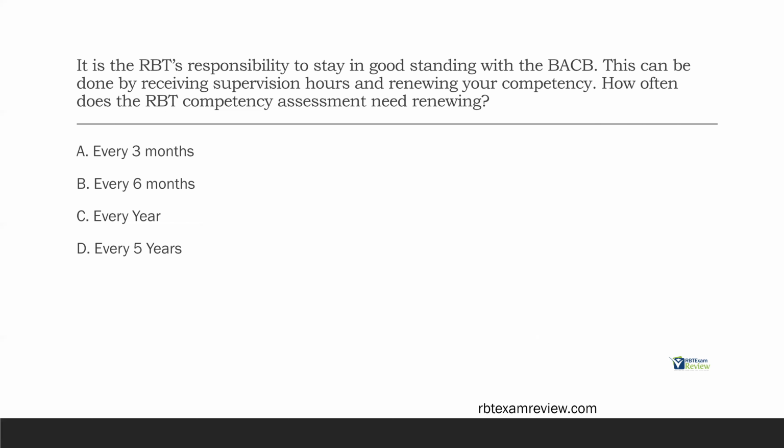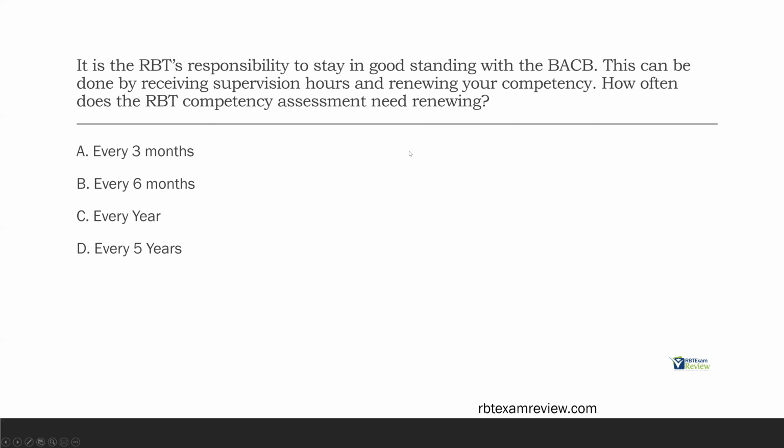So you have initial competency assessments before you become an RBT, and then you have competency assessment renewals. The renewal is the same as the initial. We just have to do it again and again. The question is asking, how often does this occur? Is it every 3 months? It's not every 3 months. It's a little longer than that. Is it every 6 months? No, it's even longer than that. Is it every year? Yes, every year you need to renew your competency assessment.